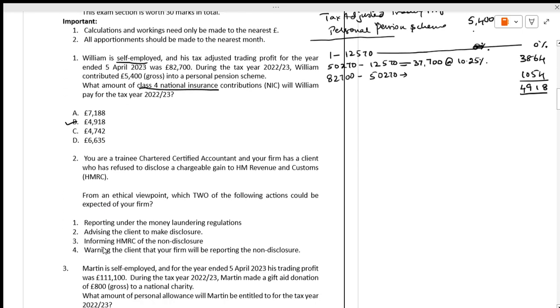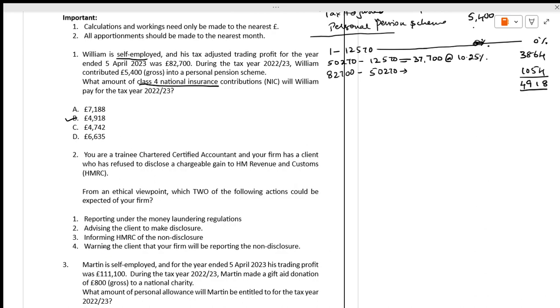Next, you are a trainee certified accountant, and your firm has a client who has refused to disclose a chargeable gain to HMRC. This is ethics. From lecture 1 on ethics, they will definitely ask one or two questions, maximum 4 marks. Which two of the following actions could be expected of your firm?